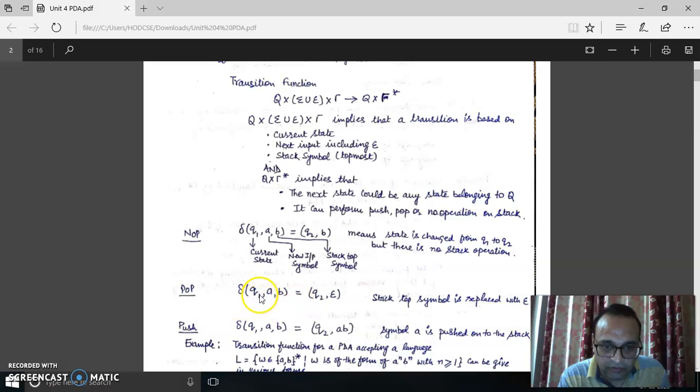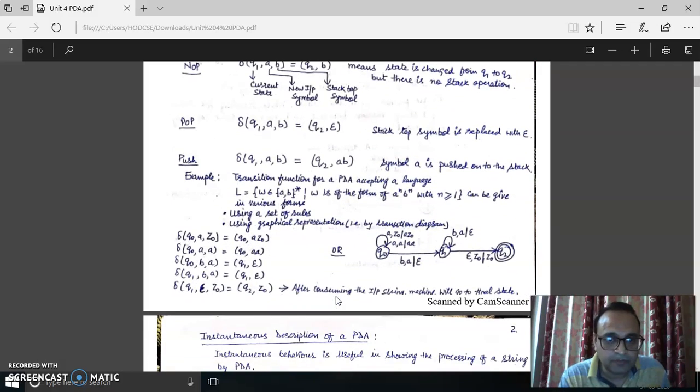So what is happening? The machine goes from Q1 state to Q2 state, and the initial B symbol that was on the top of the stack has been removed, has been popped, and now it is represented that epsilon is there. It means we don't know what is there. So this is the representation of the pop operation.